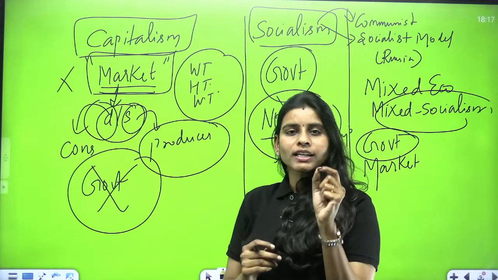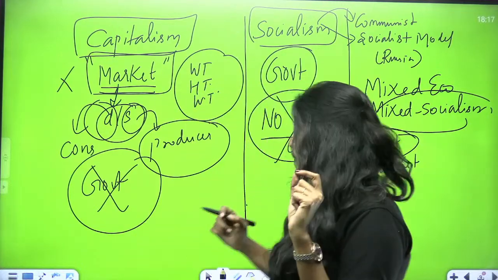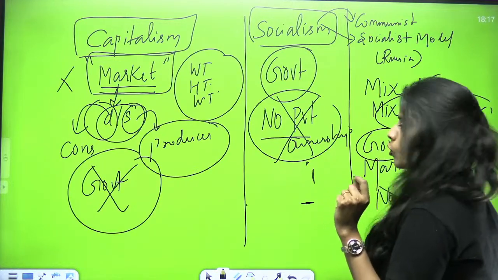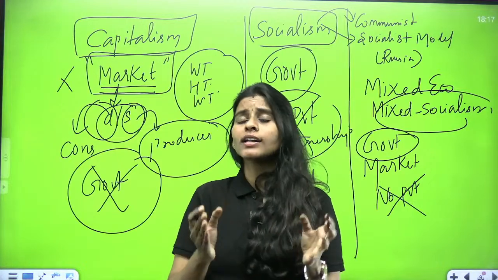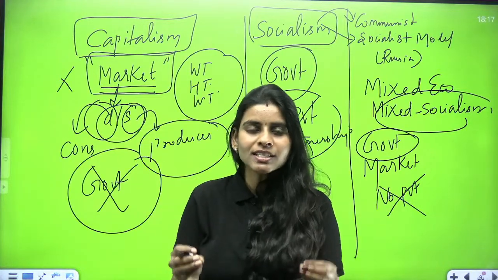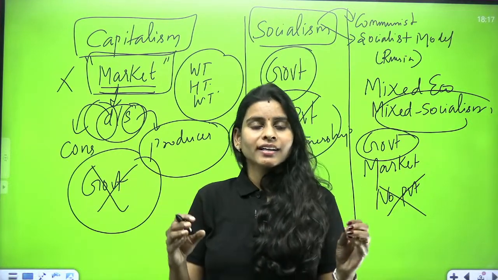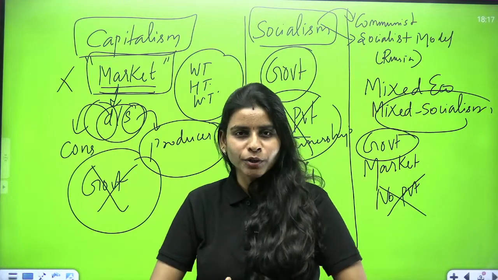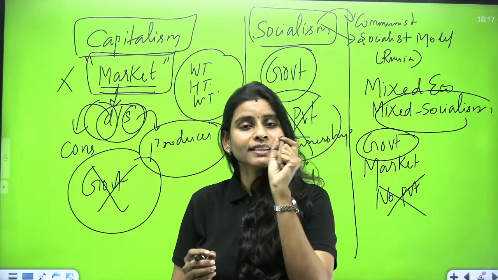So what is the importance of having this type of economic system? Here there is no need for us to abolish private property. For a country like India, which does not have that much investment, if we say we do not have private property and we do not want the market forces to produce what they want to produce, then that is not going to be favorable for India, because we are a democratic country.